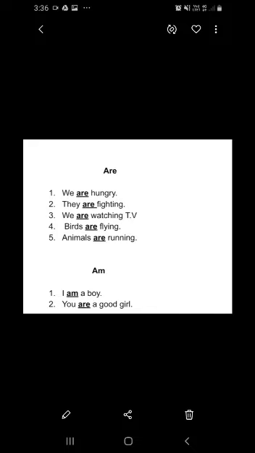Last year we have studied. Birds means more than one bird. With that word we use are. Animals are running, not animal. If animal is there, you can say animal is running. But here animals, S is there. Plural. So we use the word are.